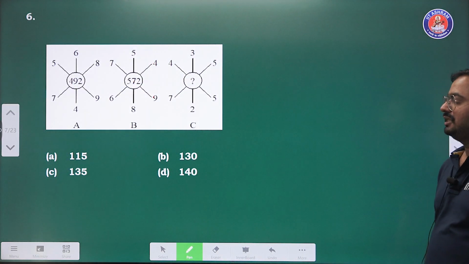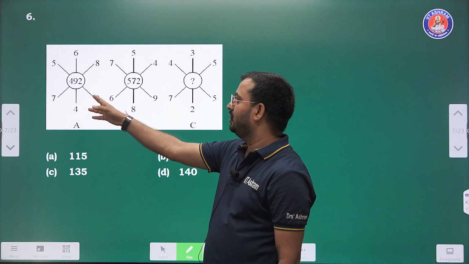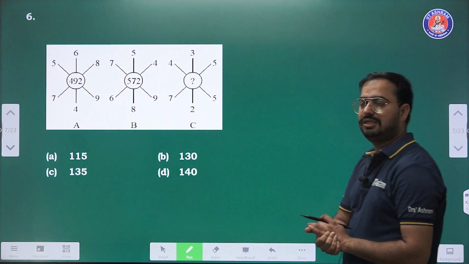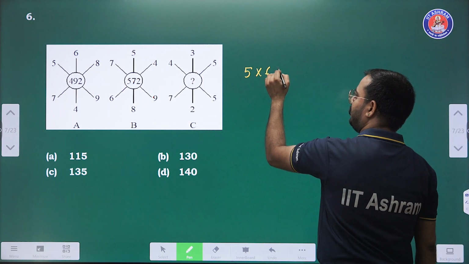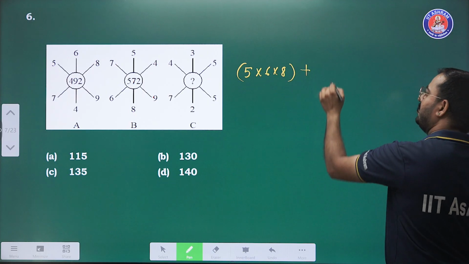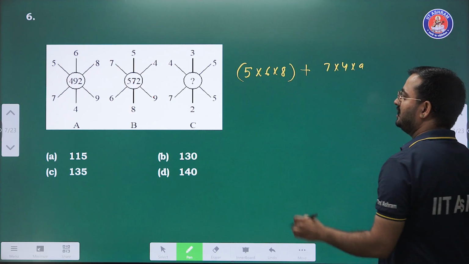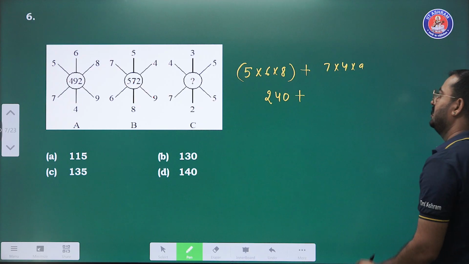Question number 6. In the middle value is 492, 572, then what is the in place of question mark? So 5 multiplied by 6 multiplied by 8 plus 7 multiplied by 4 multiplied by 9. 6 5 are 30, so 240 is the product of this.